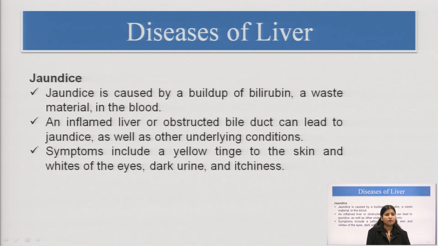Now, symptoms will be yellow color on the skin, yellowness of the eyes, and dark urine, meaning the yellowness in the urine will be seen. Itchiness on the body can be felt.